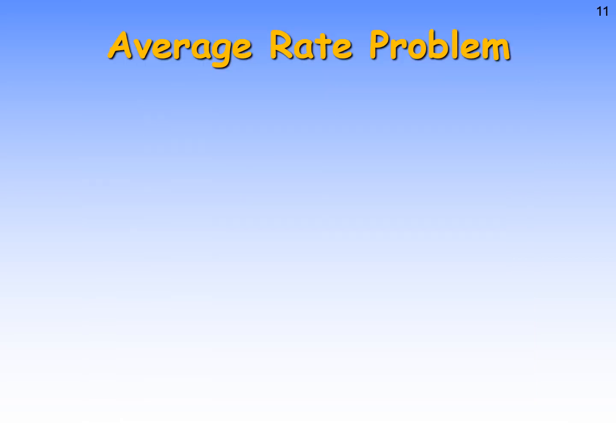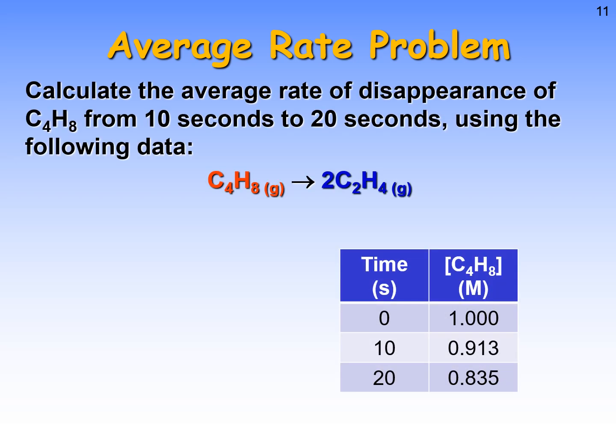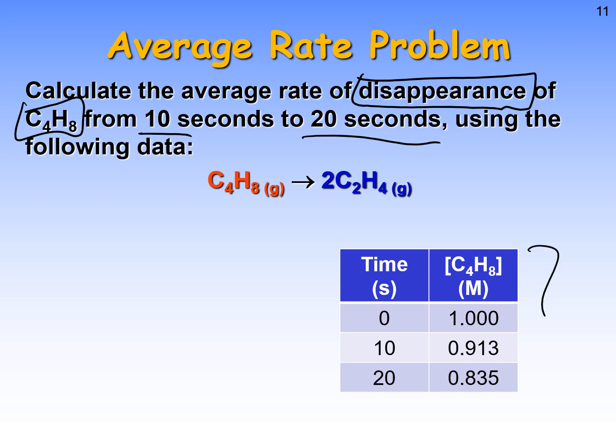All right, so let's talk about an average rate problem, and then we'll finish off. Let's say we want to calculate the average rate of disappearance of C4H8 from 10 seconds to 20 seconds using this data table. We need to understand that I'm doing this over a time range, 10 to 20 seconds, so I'm really going to be using these rows here to do my calculation.